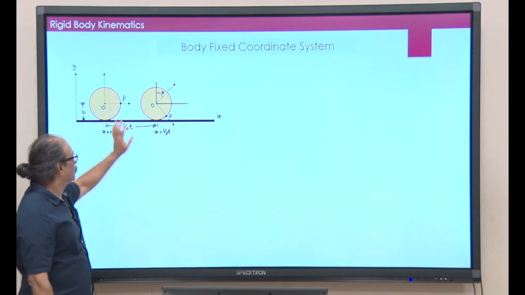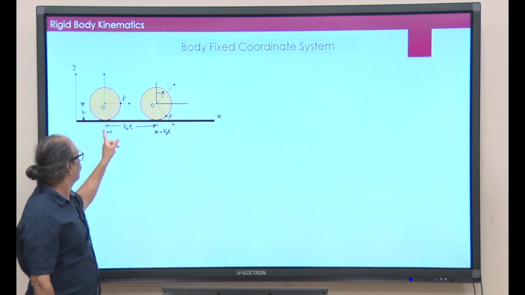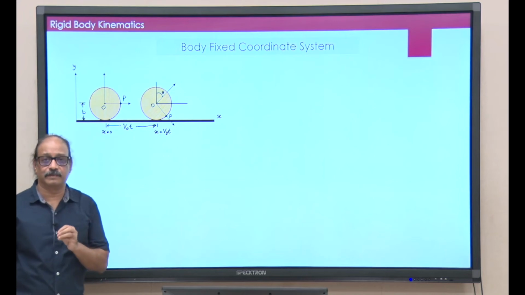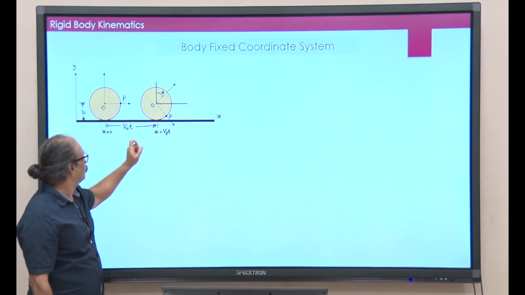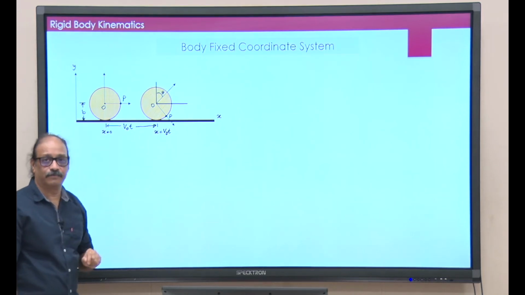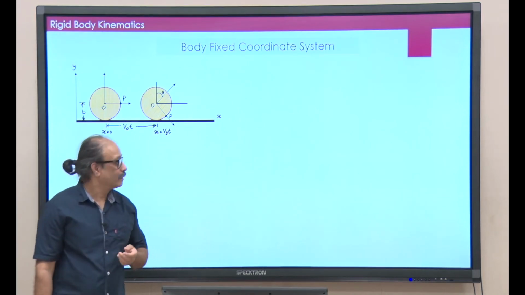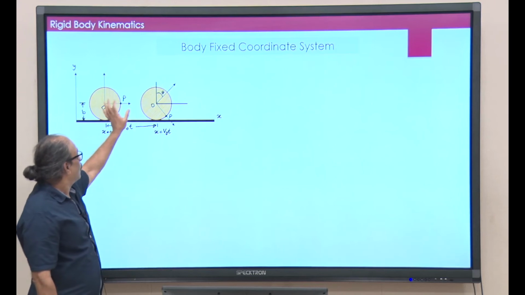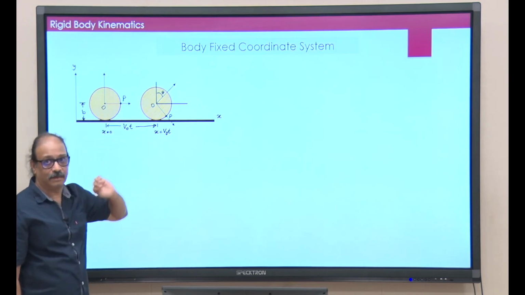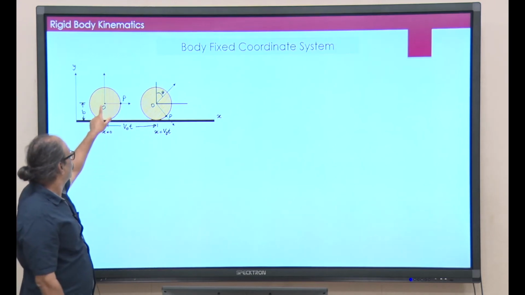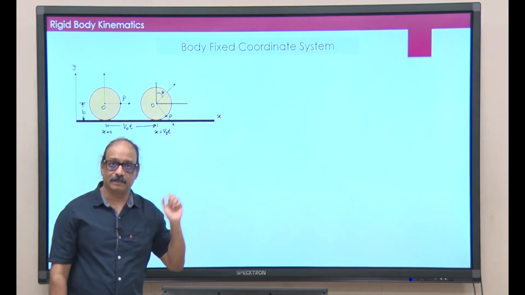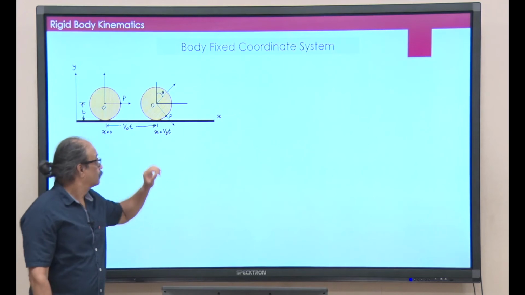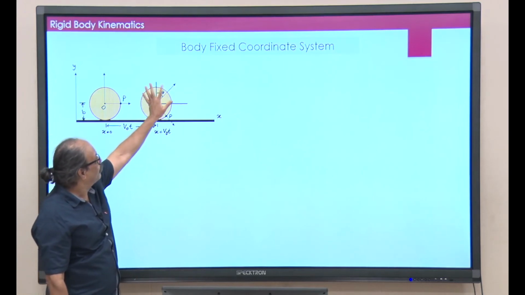Okay. So, suppose it has travelled a certain distance, say it is travelling with uniform speed. So, the point O is travelling with uniform speed, it covers a distance of v naught t in time t. During that time, the coin has rotated about the axis perpendicular to the coin and passing through O. Okay. So, the coordinate system here would have rotated.